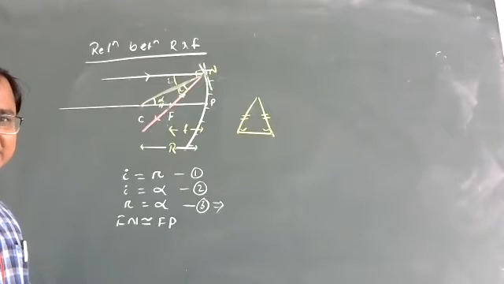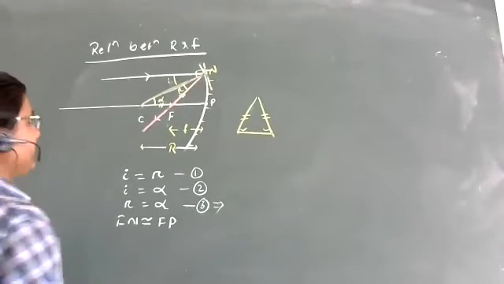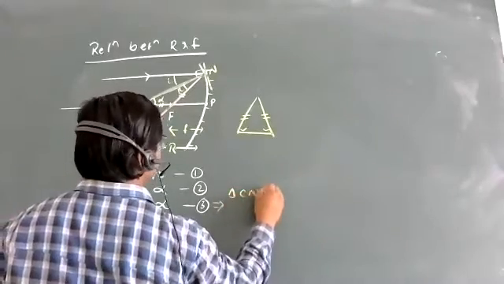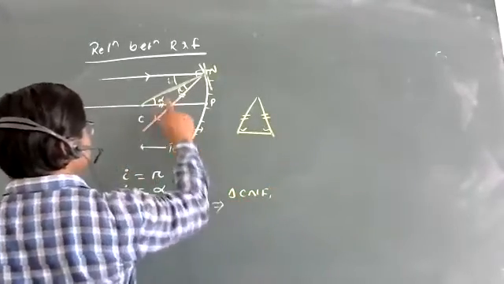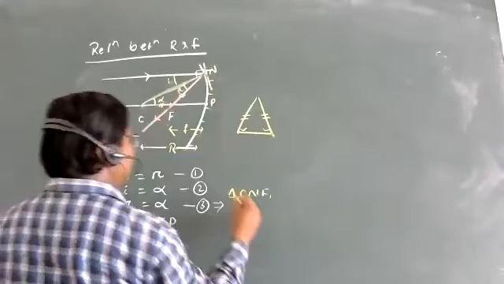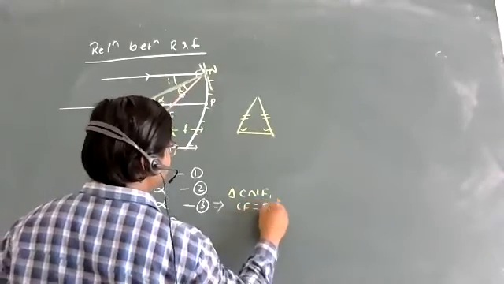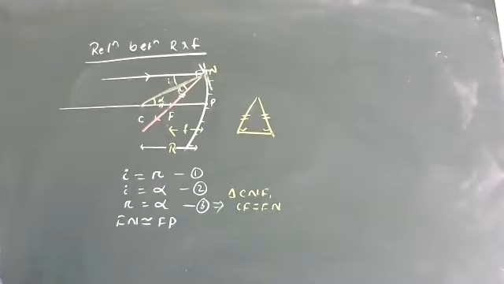So from triangle CNF, if alpha equals R, then I can write CF is equal to FN. Am I right or wrong?